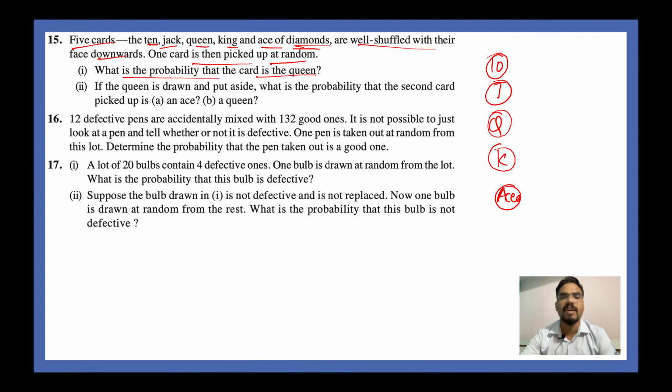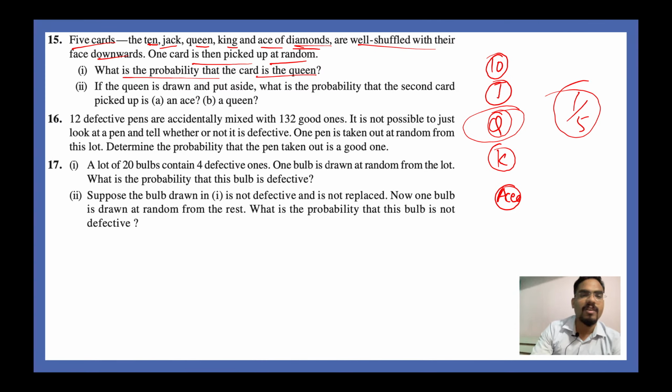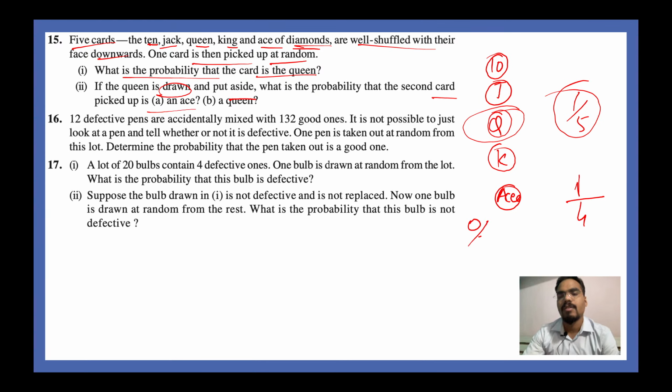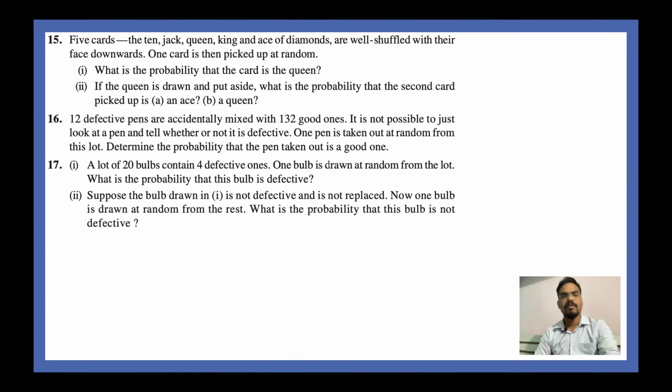All these cards are of diamonds. So what is the probability that the card is the queen? You have only one queen out of the 5 cards, so your probability is 1 by 5. If the queen is drawn and put aside, you will be left with only 4 cards. In that case, what is the probability that the second card picked up is an ace? It is 1 by 4. A queen is 0 by 4. This is your answer.